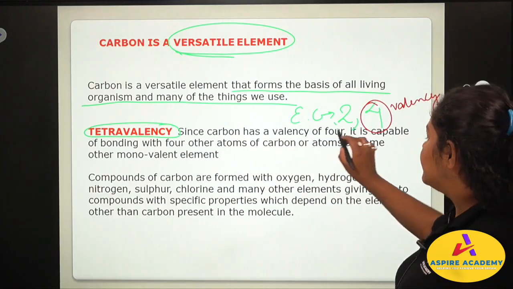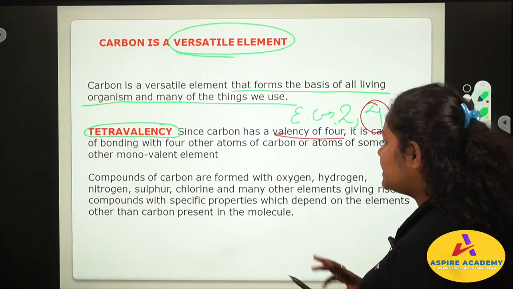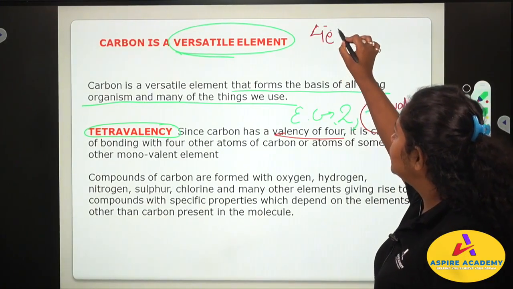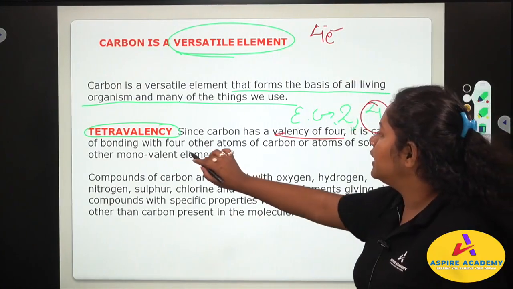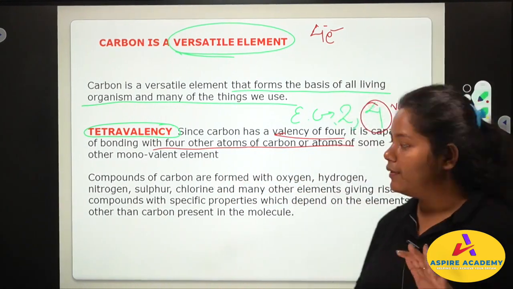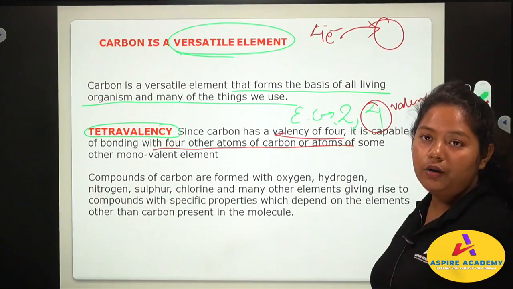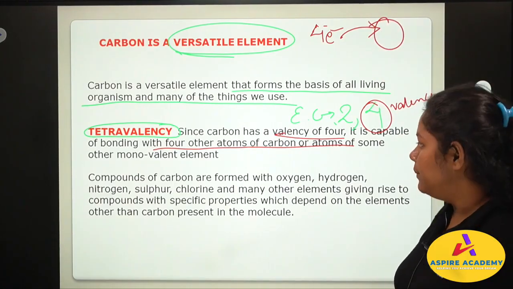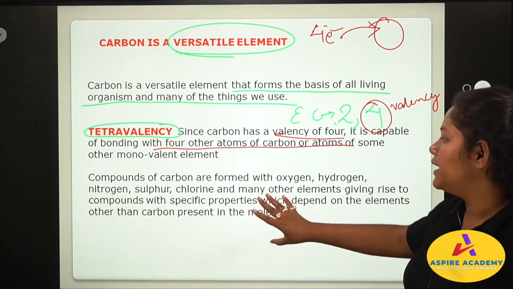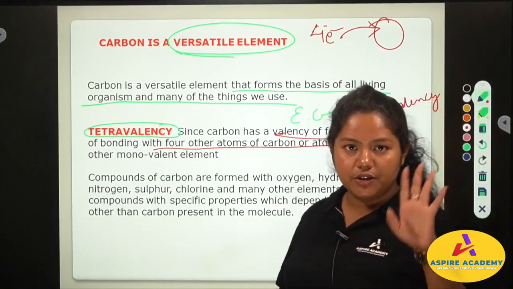Tetravalency: since carbon has a valency of 4, it is capable of bonding with 4 atoms. Since carbon has 4 electrons in the outermost shell, it can form bonds with 4 atoms of carbon or of some other monovalent atoms, which means it can form bonds with other atoms. Compounds of carbon are formed with oxygen, hydrogen, nitrogen and many other elements.